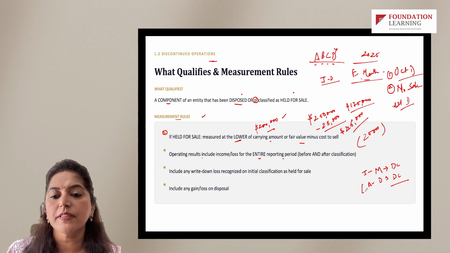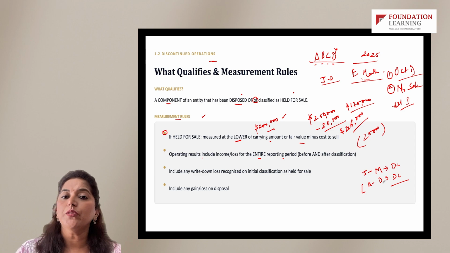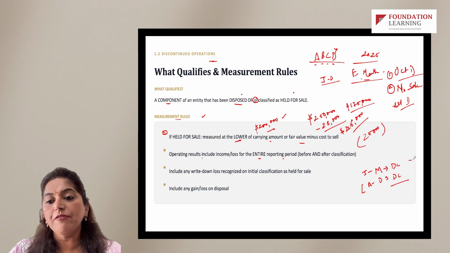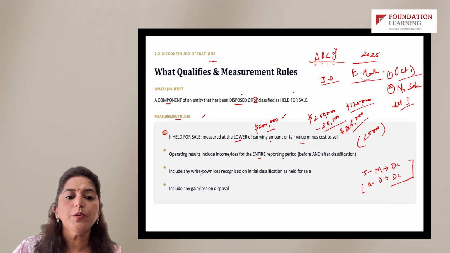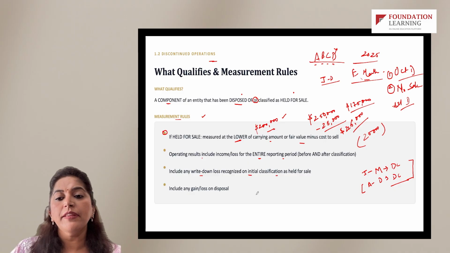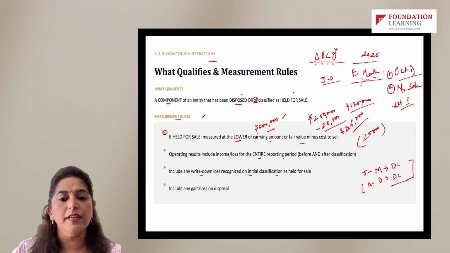So it's not just the fact that the company decided to discontinue the operations by the end of March, so only April to December loss will hit the income statement as discontinued operations. No, everything will hit the income statement as discontinued operations. Include any write down or loss recognized on initial classification. Let's say when the company decided in the month of March that we will reclassify this segment as held for sale. If the company recognized any loss, that loss will also be included.